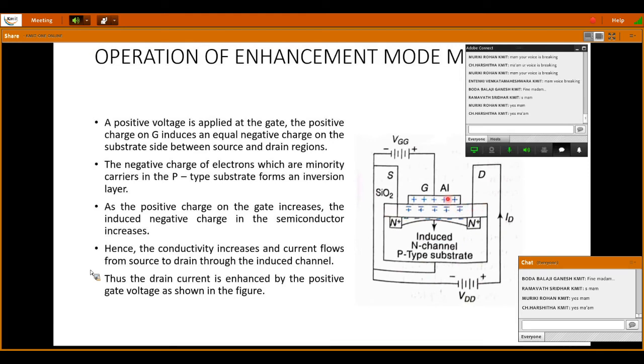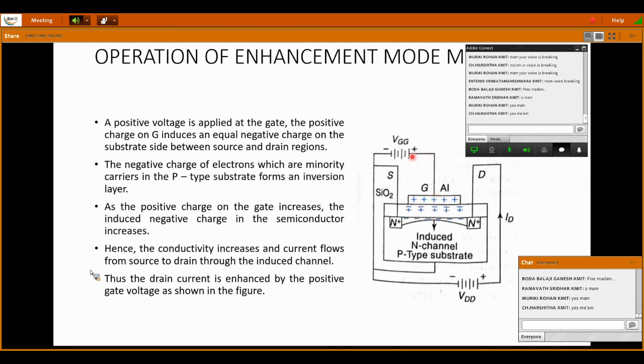It is an insulating layer, and over this we have a metal contact, as we have seen in the previous diagram, that is nothing but an aluminium conducting layer. From this metallic region, a gate terminal is taken out.